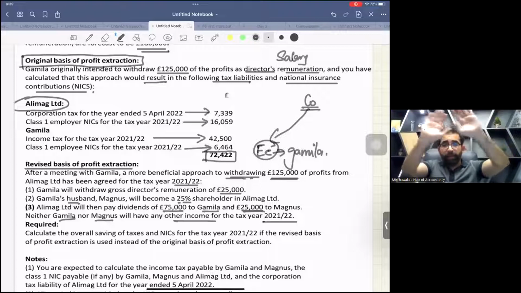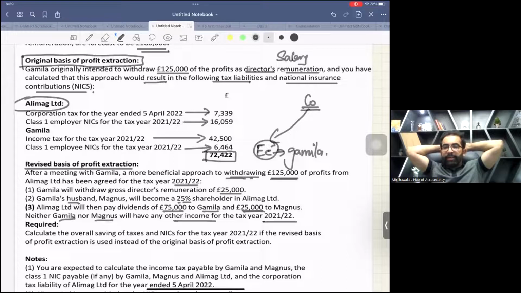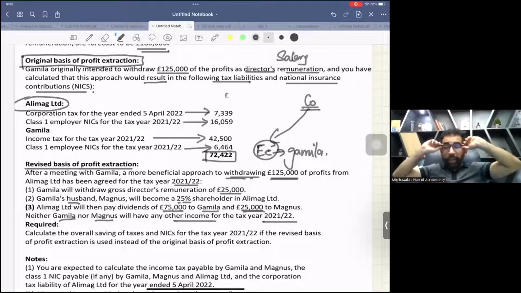Just make up your mind. Don't rush. Now for the company, the allowed expense is the salary. 25,000 salary is the allowed expense. And one more thing, class 1 employer NIC. Class 1 employer NIC is also an allowed expense for the company.